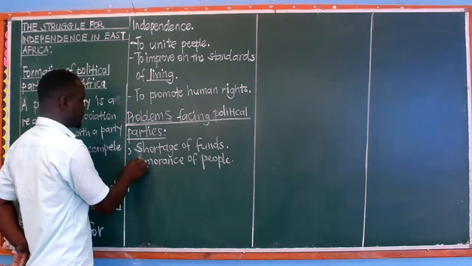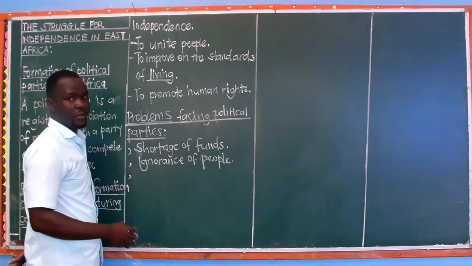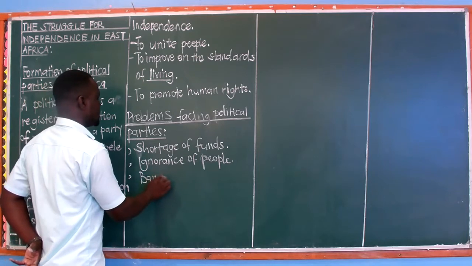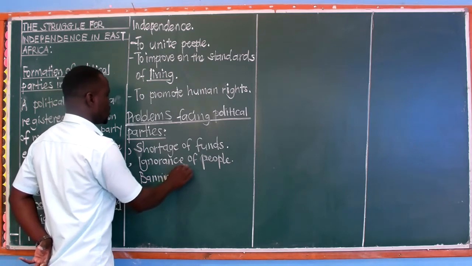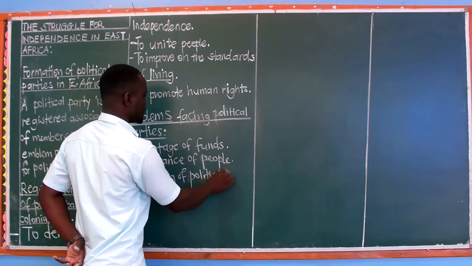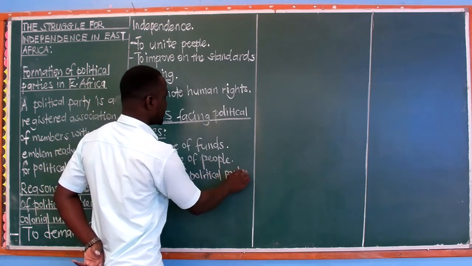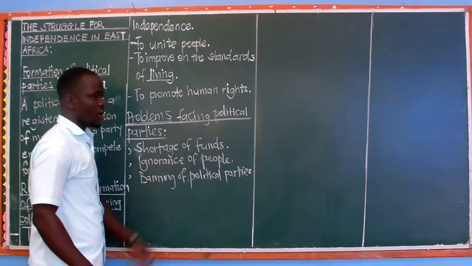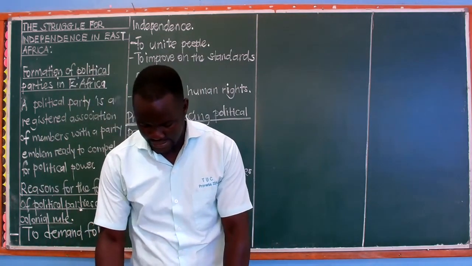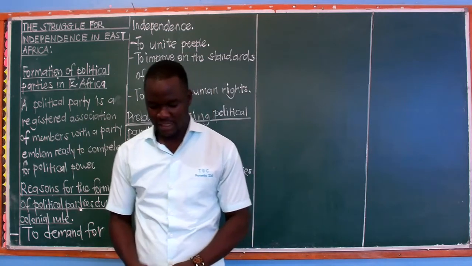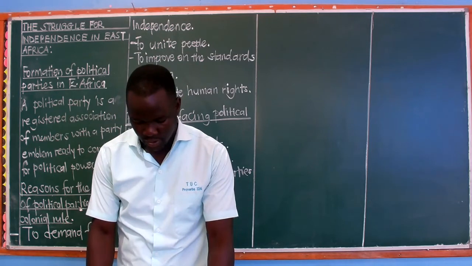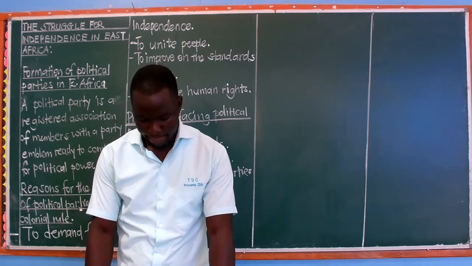Then sometimes you could find that some political parties were banned. So we can call this the banning or abolition of political parties. You could find that the colonialists could sometimes oppose and they could abolish or ban these political parties. That's what we call interference from security agencies. And then we have corruption and tribalism.